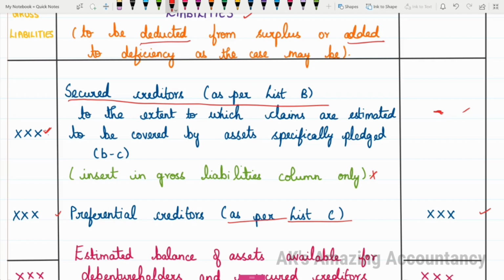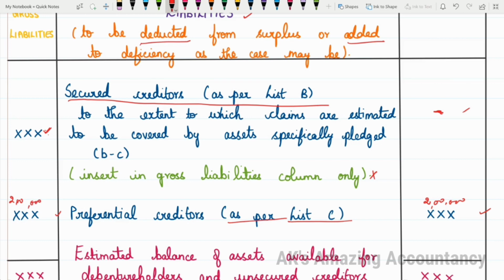Just for the sake of example, let me tell you that preferential creditors amount to 2 lakhs. So you'll be entering 2 lakhs here and you'll be entering 2 lakhs here also.